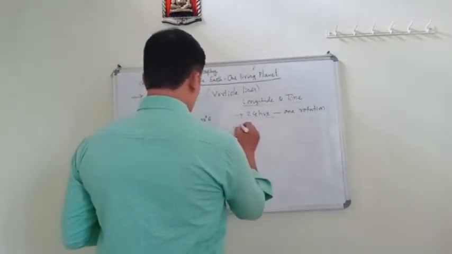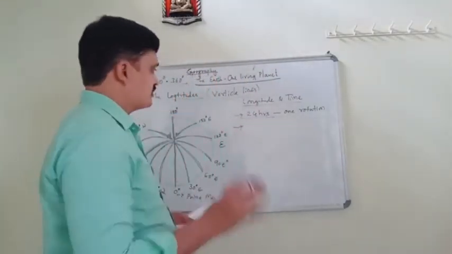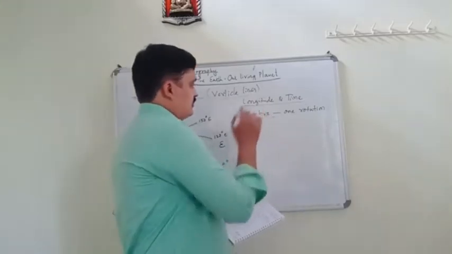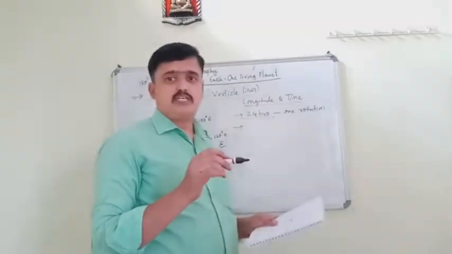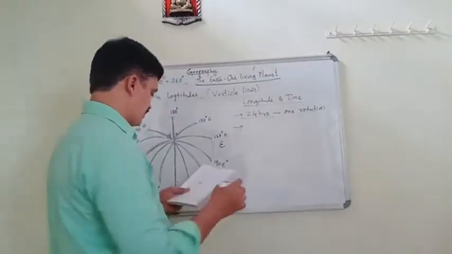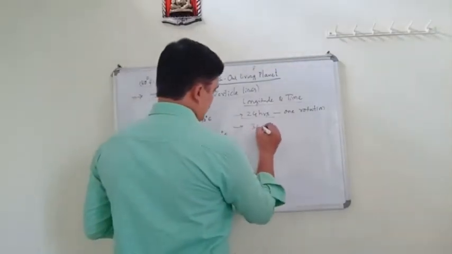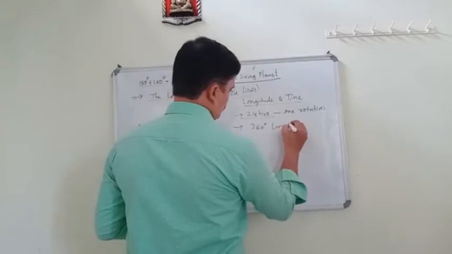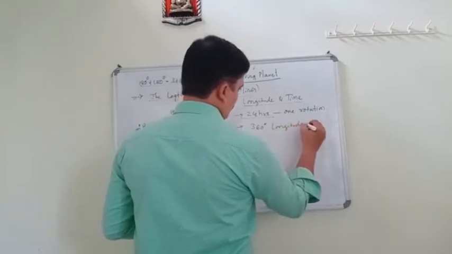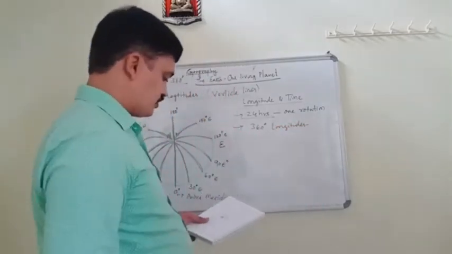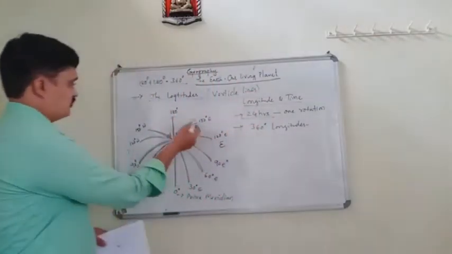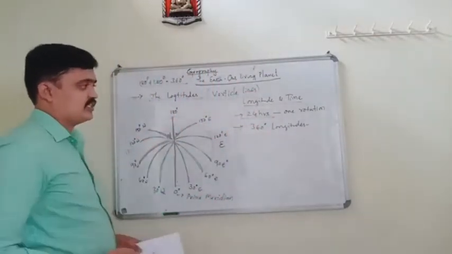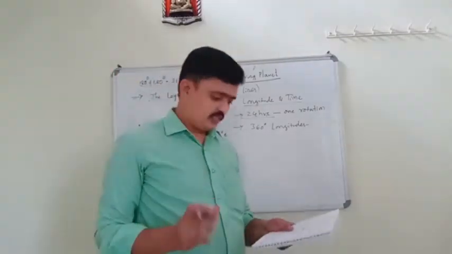That means 360 longitudes are covered. Totally 360 longitudes are covered.